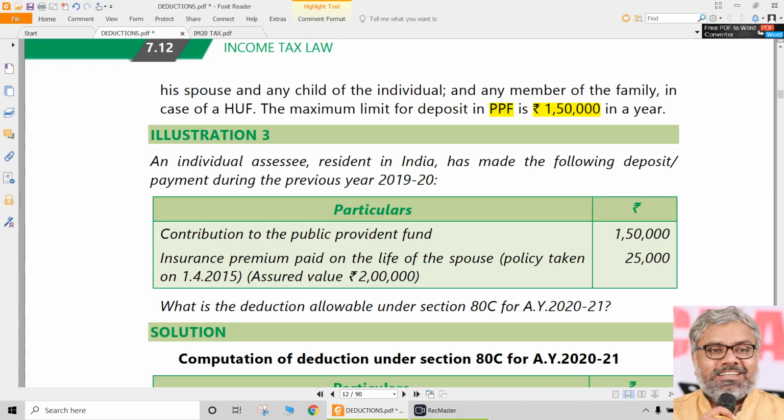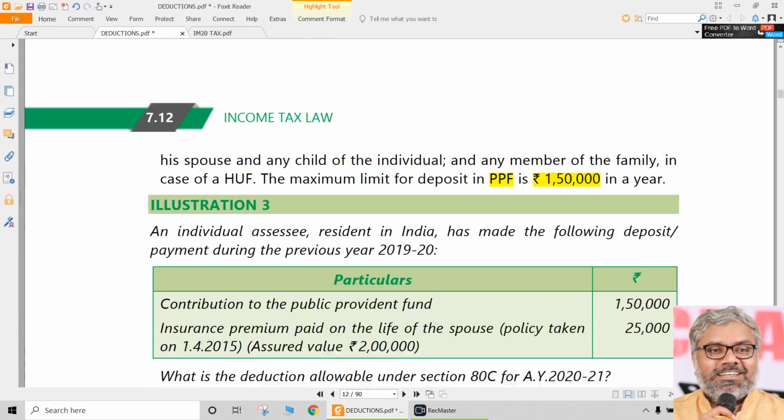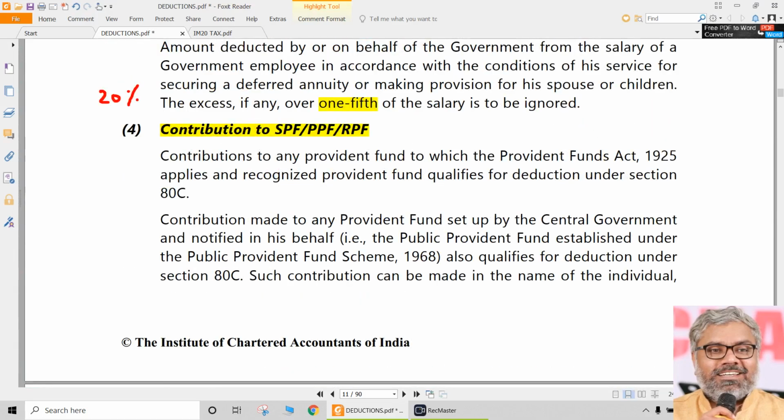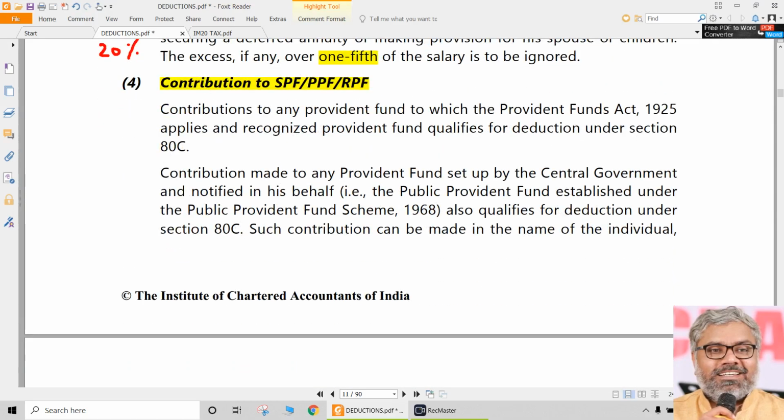Nobody can contribute more than 1,50,000 to the PPF for a particular year. And the same restriction is applicable for every point in the 80C. So we have to understand the entire 1,50,000 is for all investments put together.